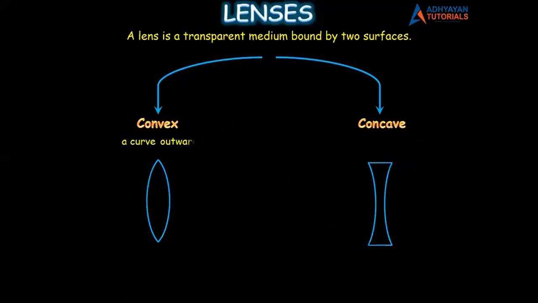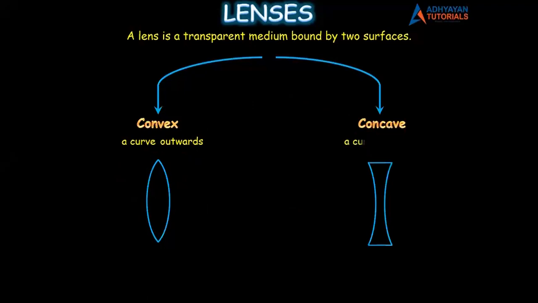Vex is a Latin word which means outwards. Con is a Latin word which means a curve. Because this is a curve outwards, and this is also a curve outwards, the shape is called a convex lens.